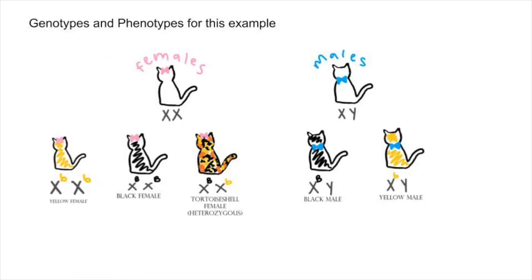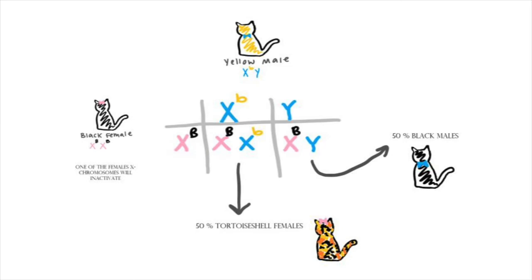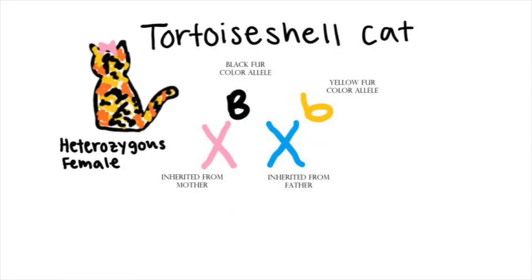I will be using the tortoiseshell phenotype as an example in order to explain the effects of X inactivation, where the big B allele produces black pigment and the little b allele produces yellow pigment. After crossing a yellow male to a black female, we can see that all of the male progeny will be black and all of the female progeny will be tortoiseshell. Tortoiseshell cats contain both alleles and are expressing both at the same time.